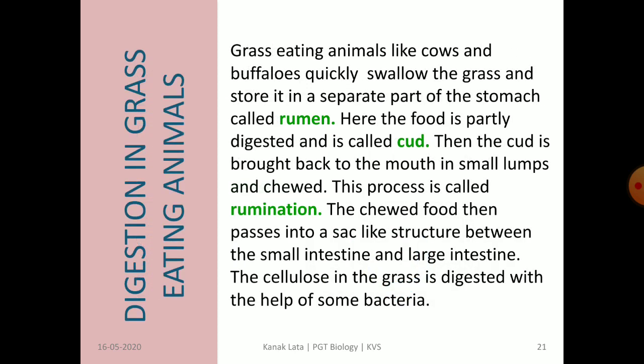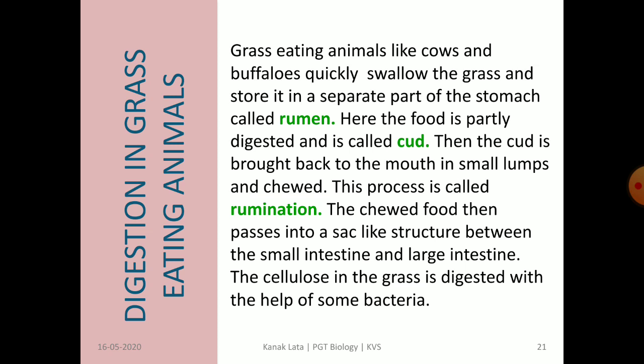Now children, we will read about digestion in grass eating animals. Grass eating animals like cow, buffalo, goat, etc. swallow the grass and store it in a part of the stomach. That part is called rumen. In rumen, the food is partly digested and this partly digested food is called cud.